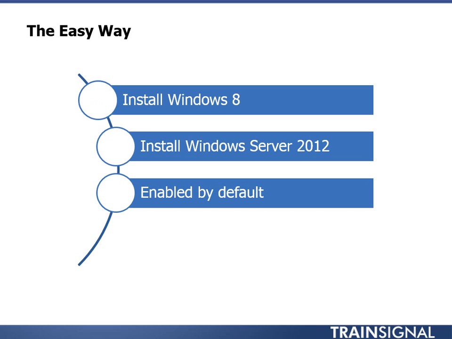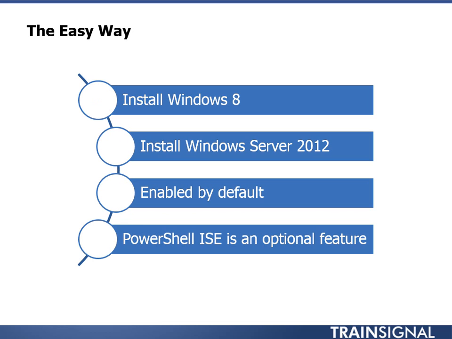Now, if you want to use the PowerShell ISE, the graphical PowerShell, that should get installed by default on Windows 8. On Windows Server 2012, you don't really need it, but if you did want it, it is an optional feature that you can install. As an optional feature, you may also need .NET Framework 3.5. There may be a few other little things you might need. So that's the easy way to get your hands on PowerShell version 3.